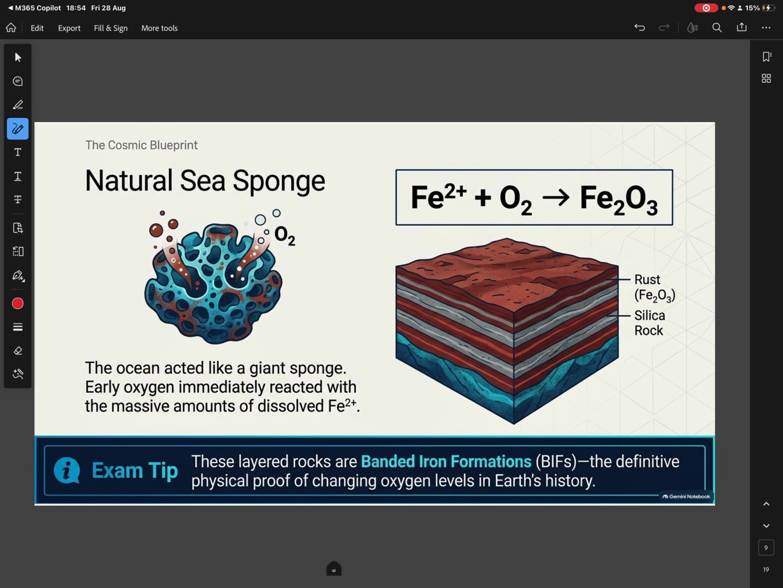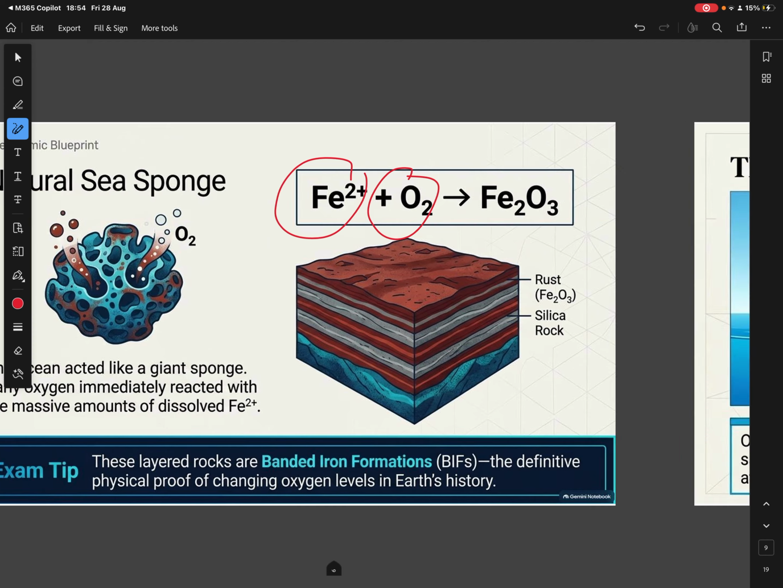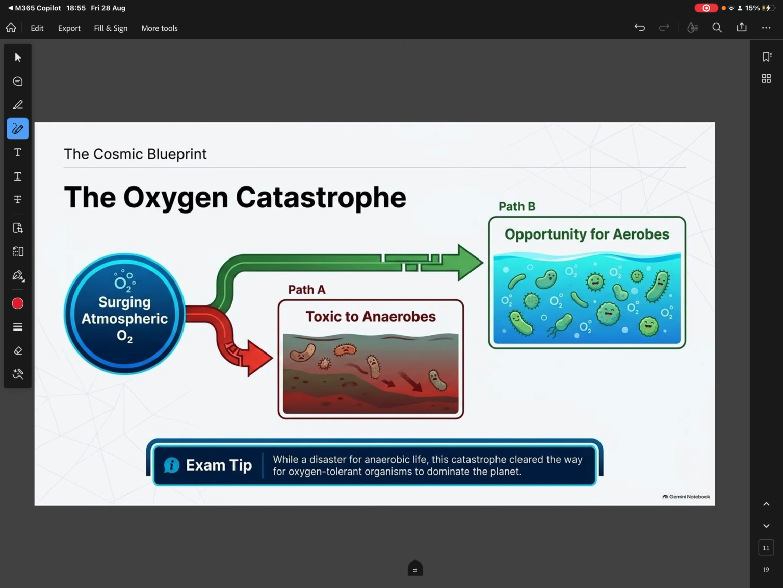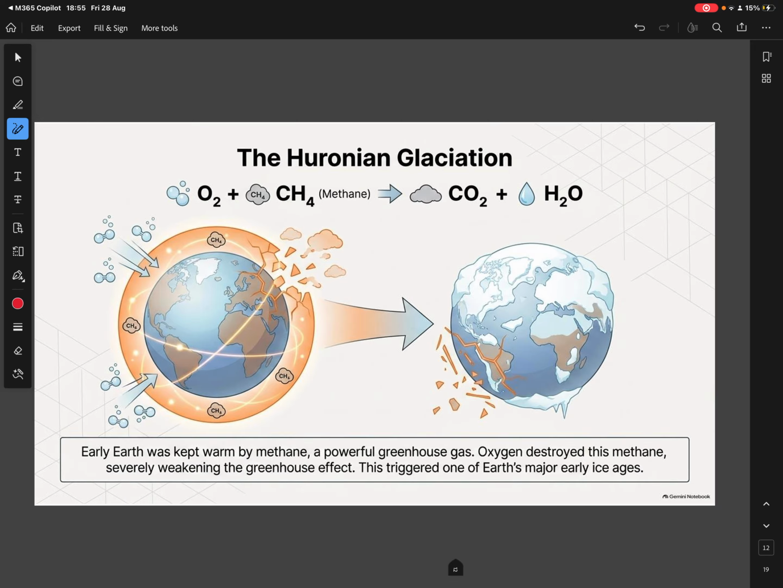As I said, the iron was initially completely saturated by the oxygen released by the splitting of water by cyanobacteria, life organisms. That leads to the Great Oxidation Event, the oxygen catastrophe. When the oxygen levels increased, that became a problem for anaerobic organisms, and aerobic organisms thrived very well in these conditions.